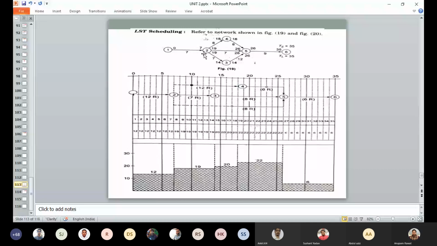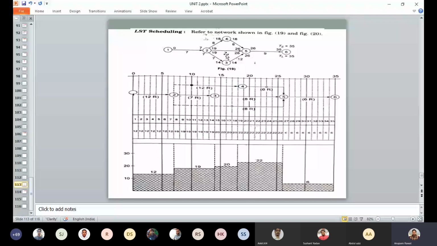Similarly here 26 minus 8 becomes 18. 18 minus 8 becomes 10. Okay, but we cannot take that one. Fine. Now here 26 minus 7 becomes 19.